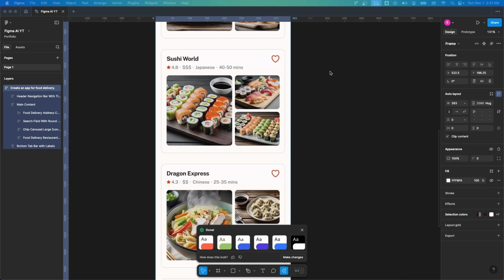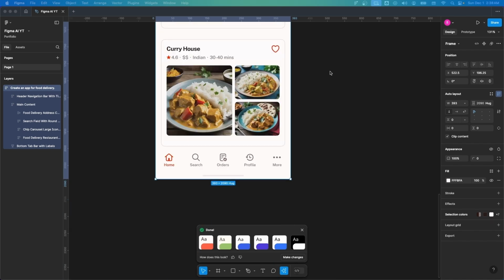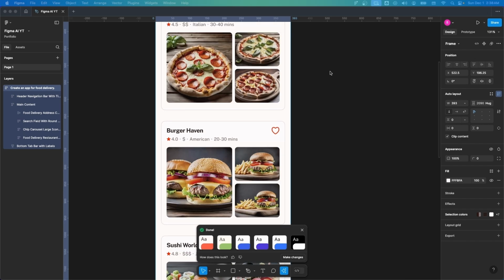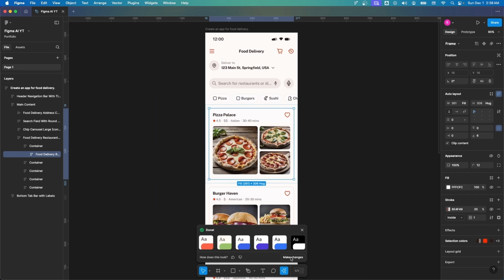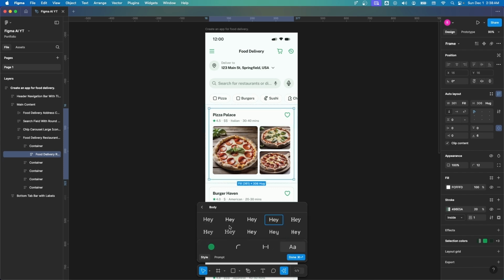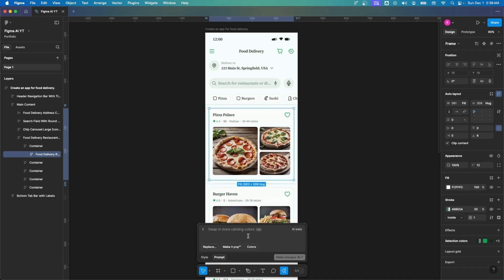You see, this is just the home page of the food delivery app, but where are the rest of the pages? Where is the login page? Where is the checkout page? And the rest of the pages? It just does not do that. It does give me an option to make changes, but it does not do anything apart from changing the theme and the fonts, just like this. You click on the color and it just changes the whole theme to that specific color, or you can just change the fonts right from here. And you can go into the prompt, but these are also limited, as in you could just change the layout of the existing page, but you couldn't do anything else apart from this one.